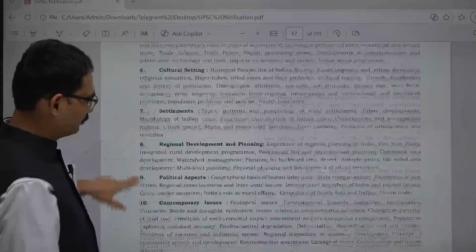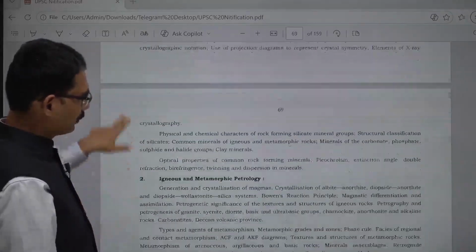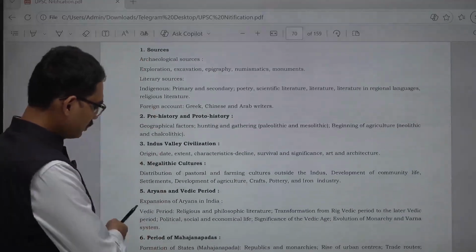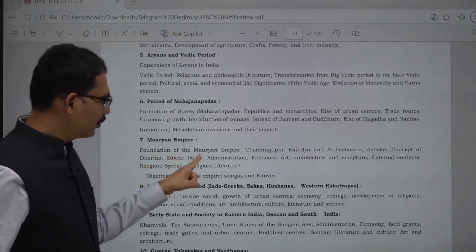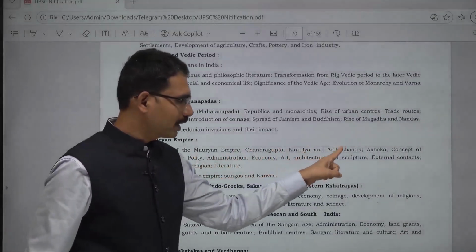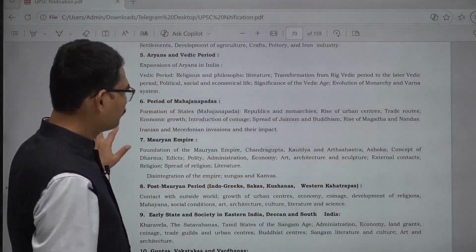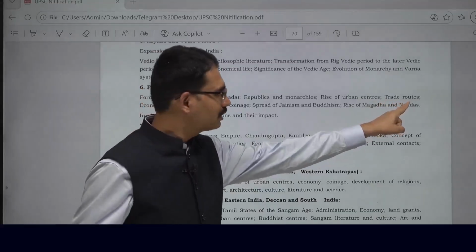This is the one. See this. Come to the Mauryan Empire. Foundation of the Mauryan Empire, Chandragupta, Kautilya, Arthashastra. The geographical extent will come. Rise of urban centers, economic condition, trade routes.